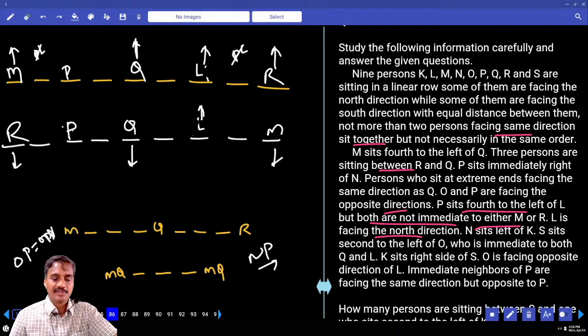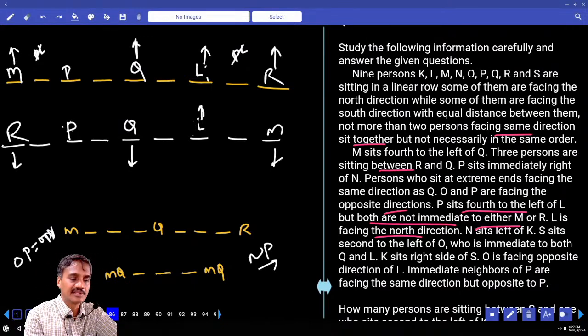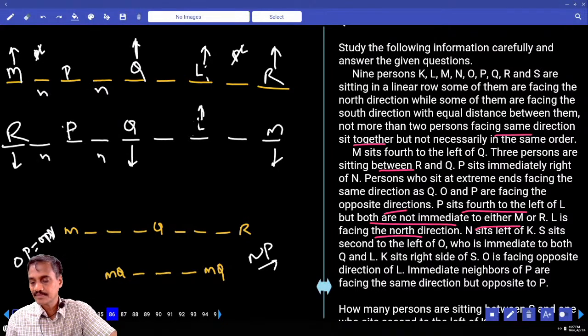N and P are adjacent to each other. P is to the immediate right of N, and N can be in these two cases. Now here also N can be in these two. N is to the left of P. Here the word left is given but not immediate left.